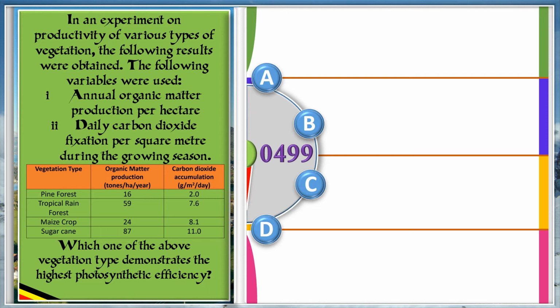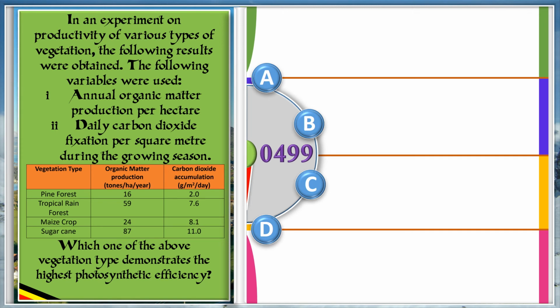Pine: organic matter production is 16, carbon dioxide accumulation is 2.0. Tropical rainforest: organic matter production 59, carbon dioxide accumulation 7.6. Maize crop: organic matter production 24, carbon dioxide accumulation 8.1.